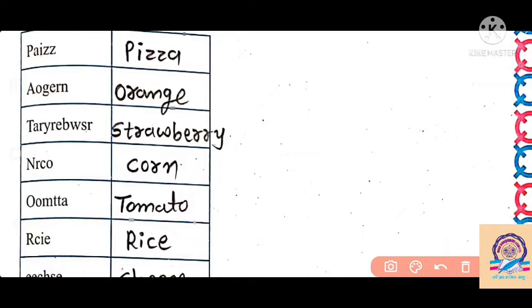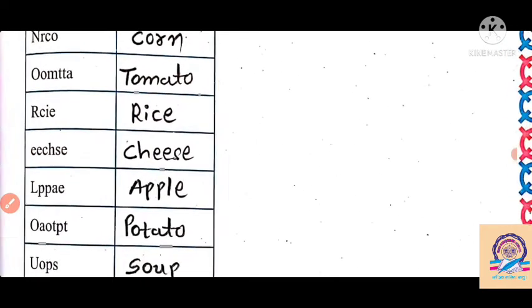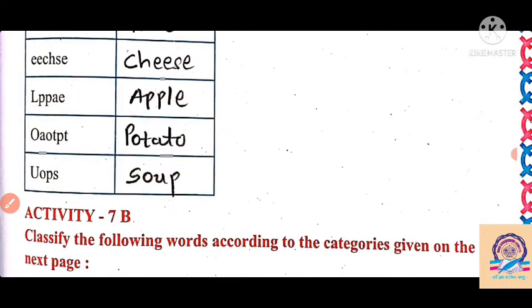Then OOMTTA, that is a tomato given here. Then RCIE, that is a rice here. This is rice here. Then after, EECHSE, that is cheese here. Then LPPAE, that is apple. Then OAOTPT, that is potato here. Then UOPS, that is soup here, we can make here.